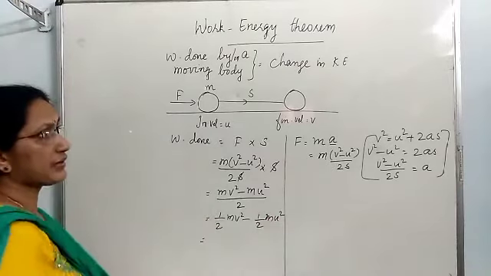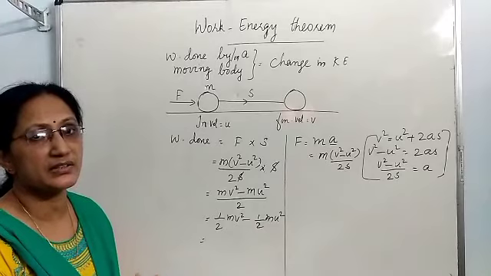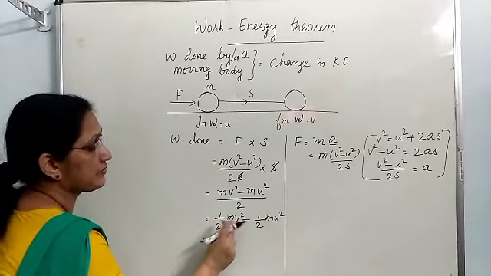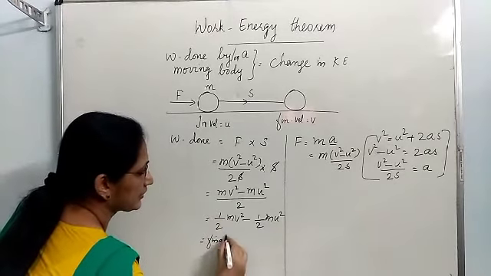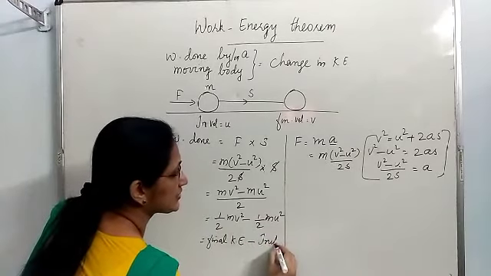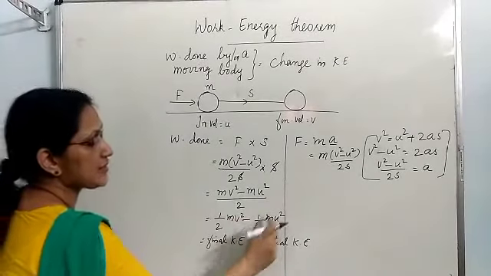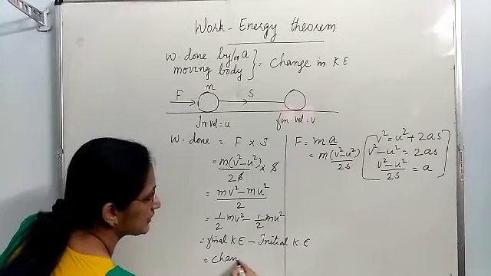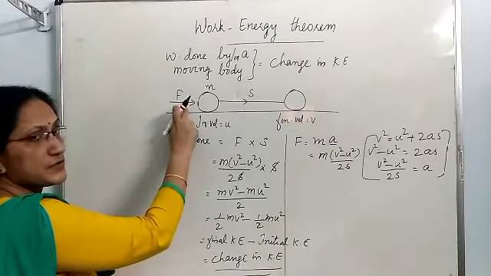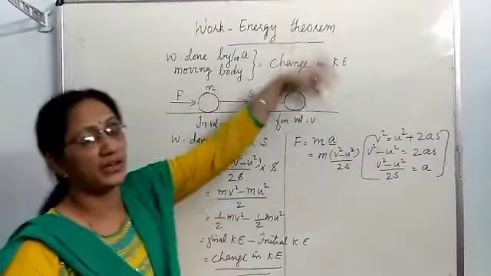Half mv square is the final kinetic energy. The formula for kinetic energy is half into m into v square, velocity square. So half mv square is the final kinetic energy. Half mu square is the initial kinetic energy. That means half mv square minus half mu square is the change in kinetic energy. So work done by this force is equal to the change in kinetic energy. This is known as work energy theorem.